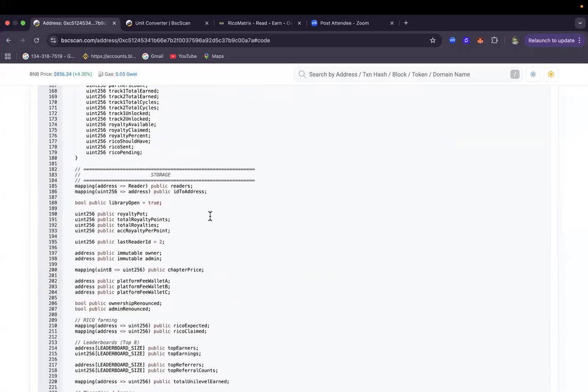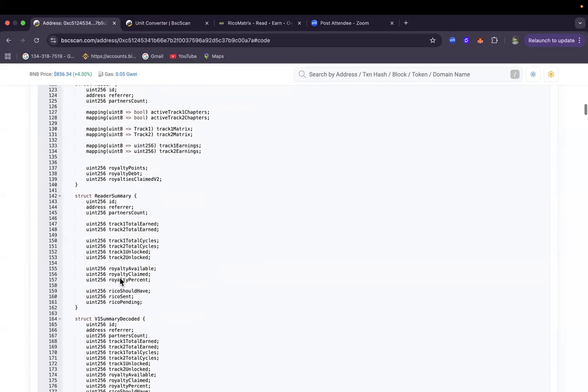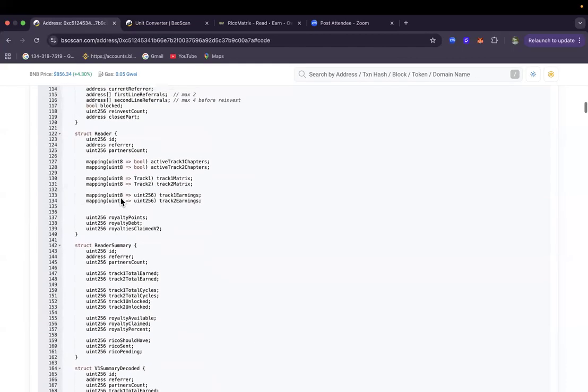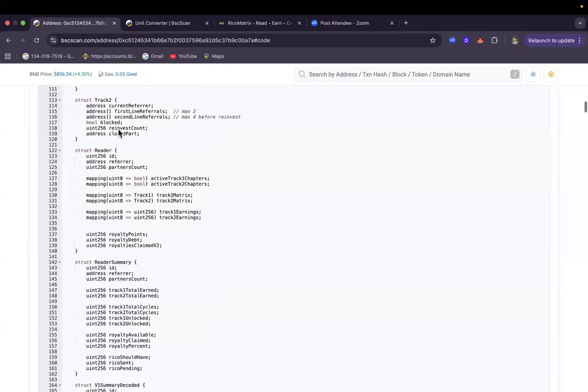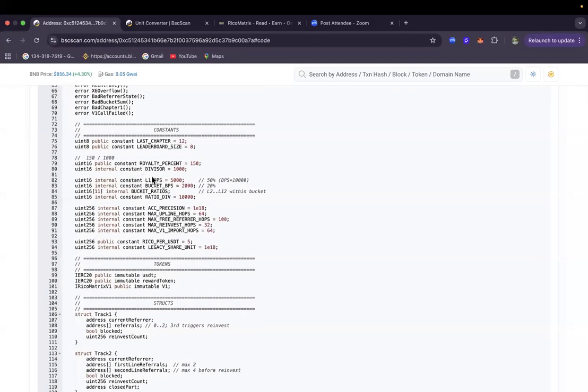You can see total royalty pool, total royalty points, total royalties, account royalty per point, last ID, immutable. So all these things are things that are in the system, from the V1, this is from the mirror in decoding the previous contract. So all this information comes here to reader summary. Then this is the reader, which is you. You can see everything. So everything is transparent, ladies and gentlemen.